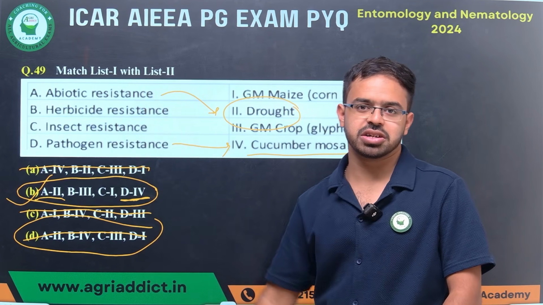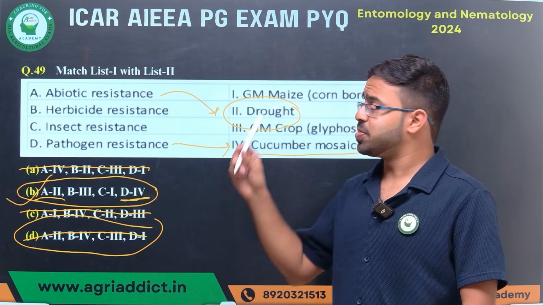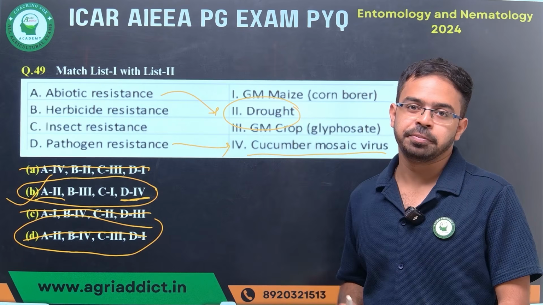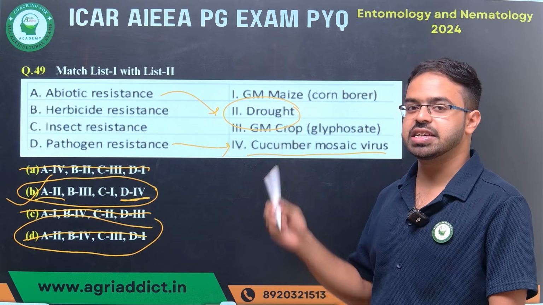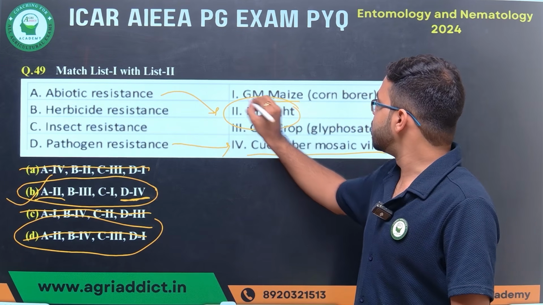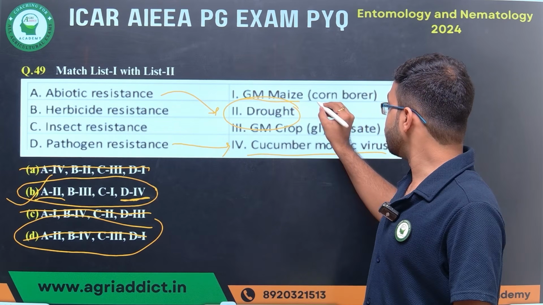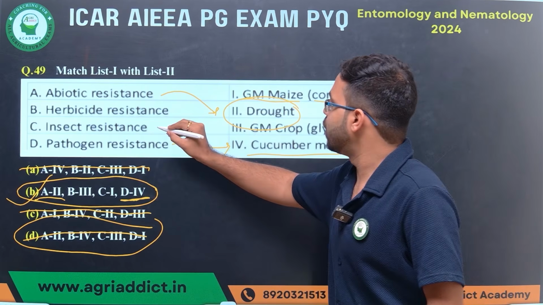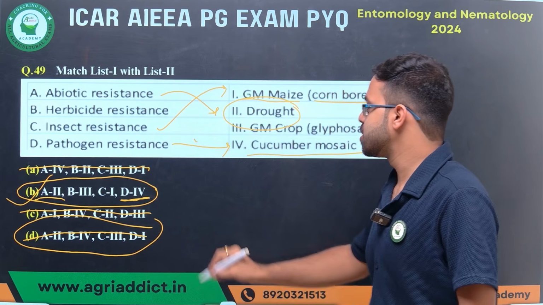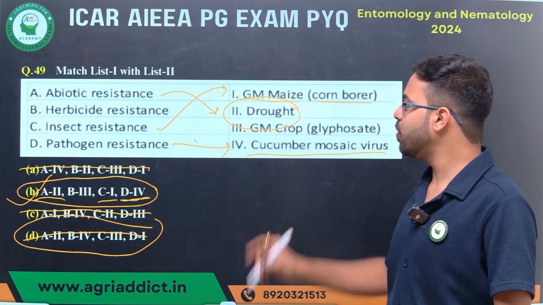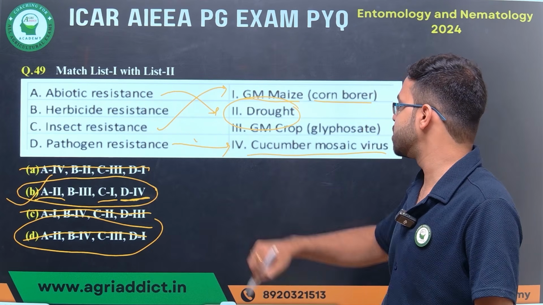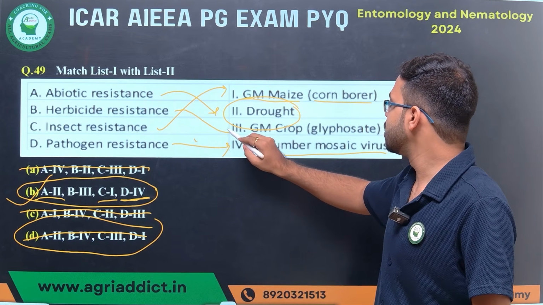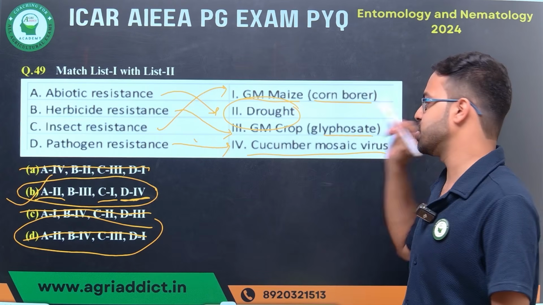I'll go with insect resistance first. So see, where is the insect name there? Only one option is there with an insect name, that is genetically modified maize with respect to corn borer. So you got your answer, C is 1, and the one option left is herbicide resistance. So we'll go with the GM crop, that is glyphosate resistance.